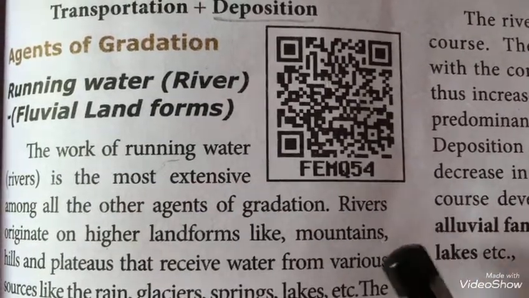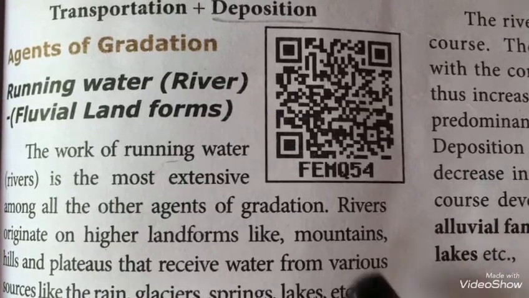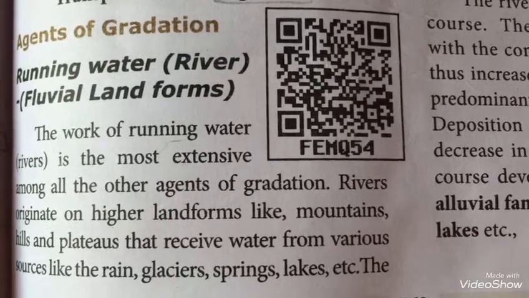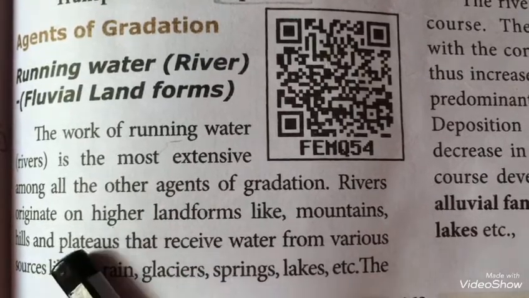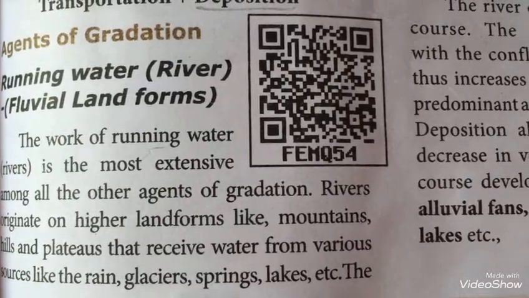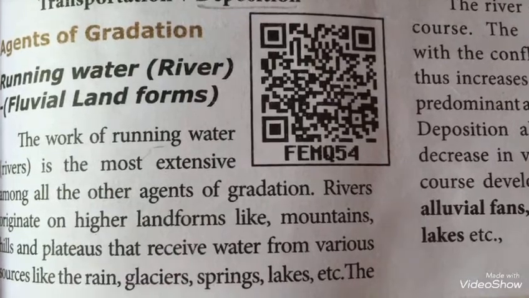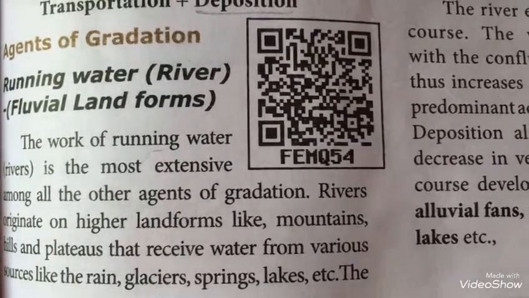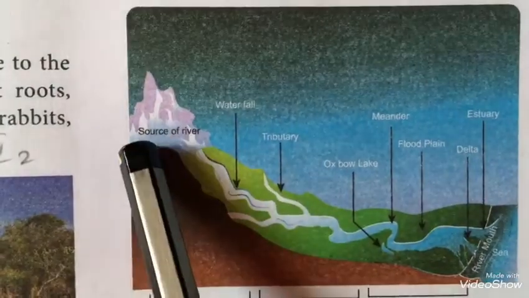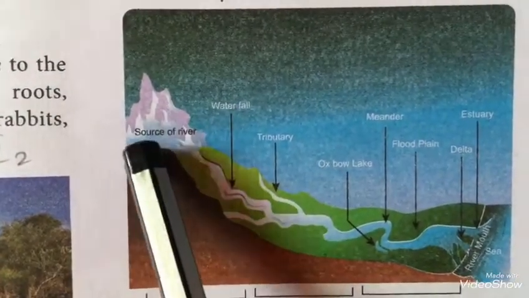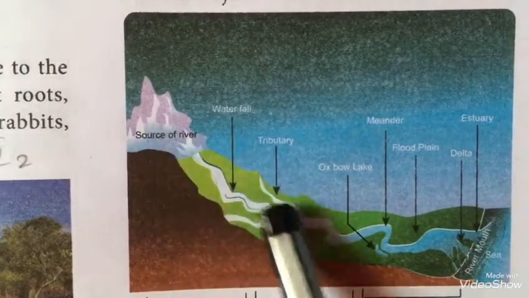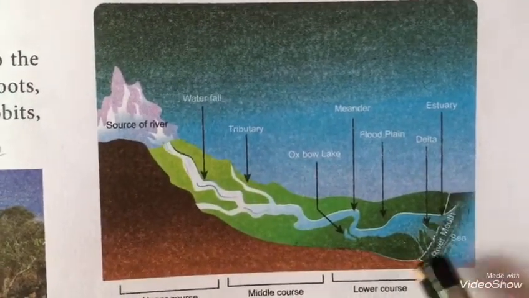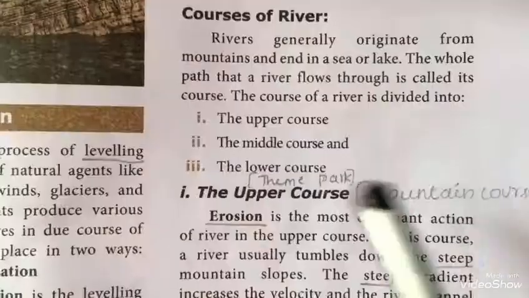So where do these rivers originate? They originate in places like mountains, hills and plateaus. So where do these mountains, hills and plateaus get the water? It receives water from the rain, glaciers, spring, lakes, etc. So the place where the rivers originate is known as the source of the river and the place where the river joins the sea is known as its mouth, that is the river mouth.